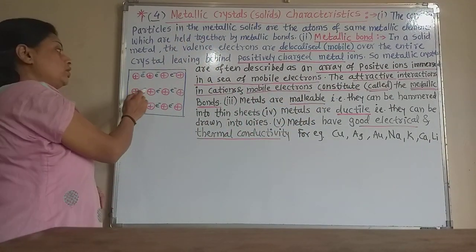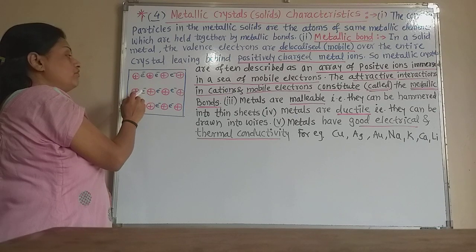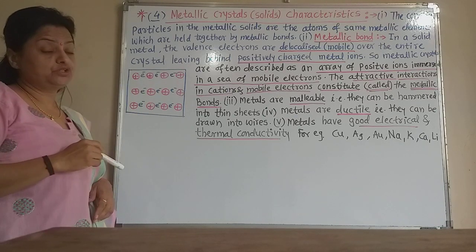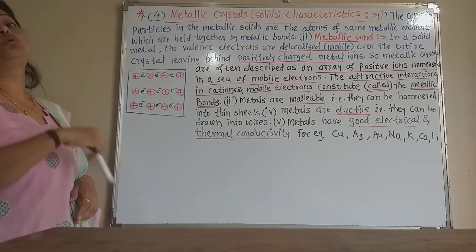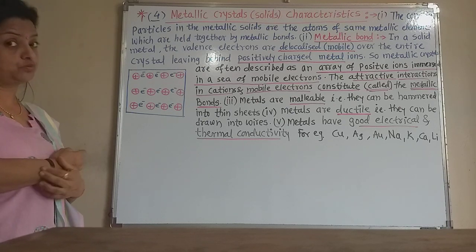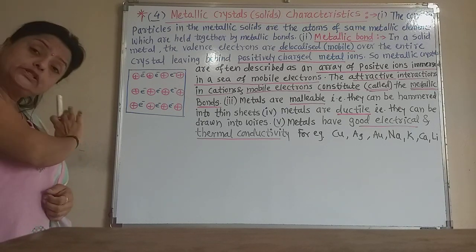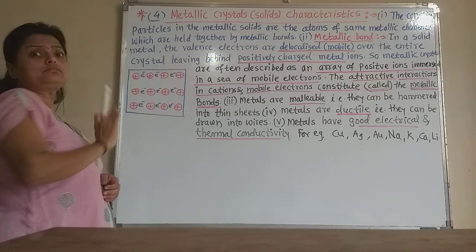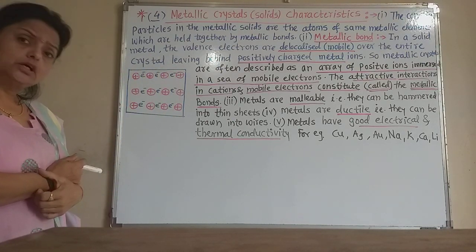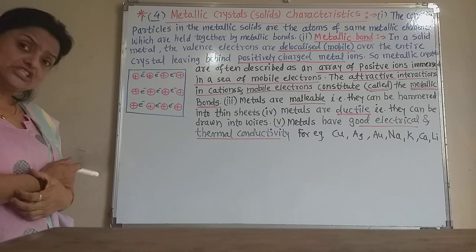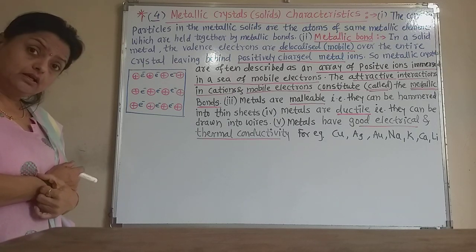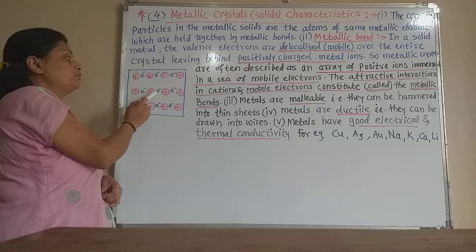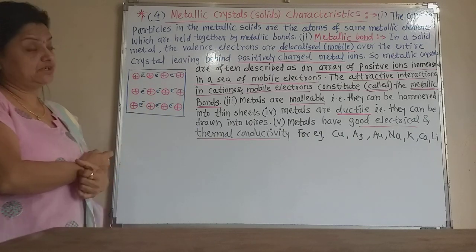These electrons are mobile; they go from the outermost shell of one metal atom to the outermost shell of another metal atom. So they are delocalized over the entire space of the metal, leaving behind the positively charged metal ions.